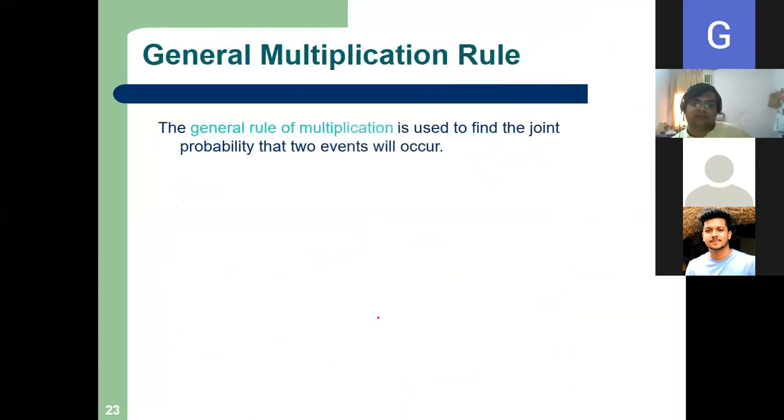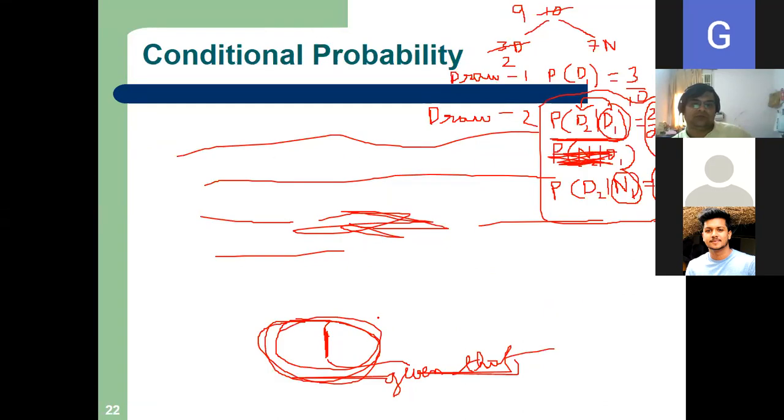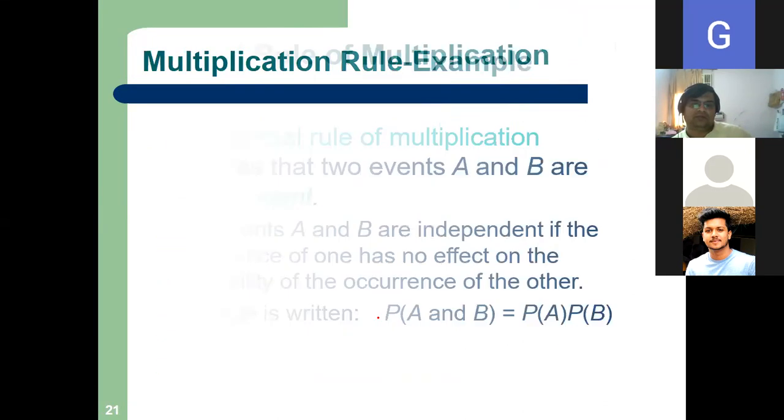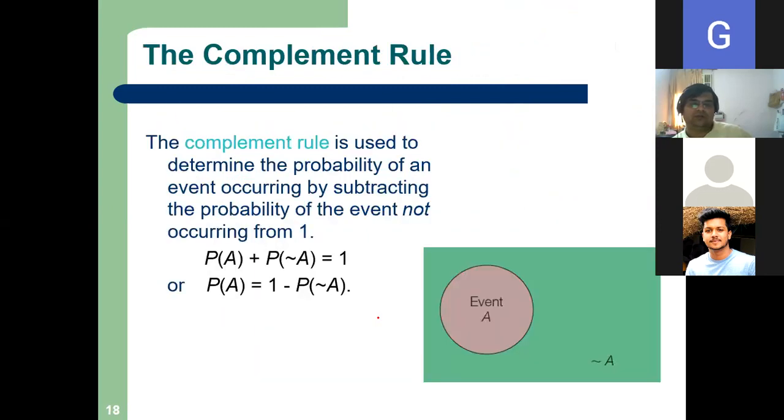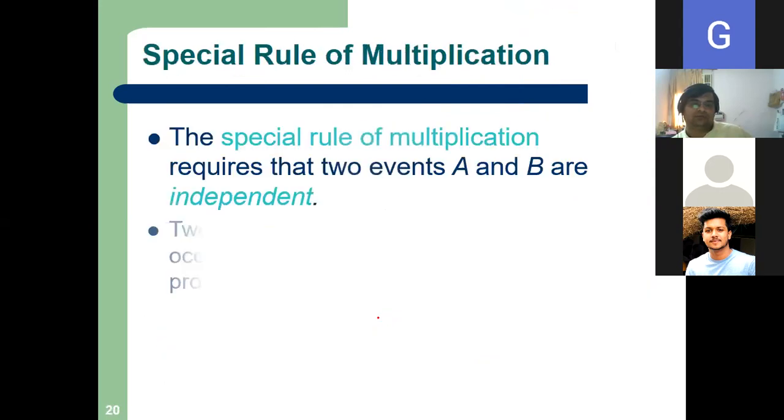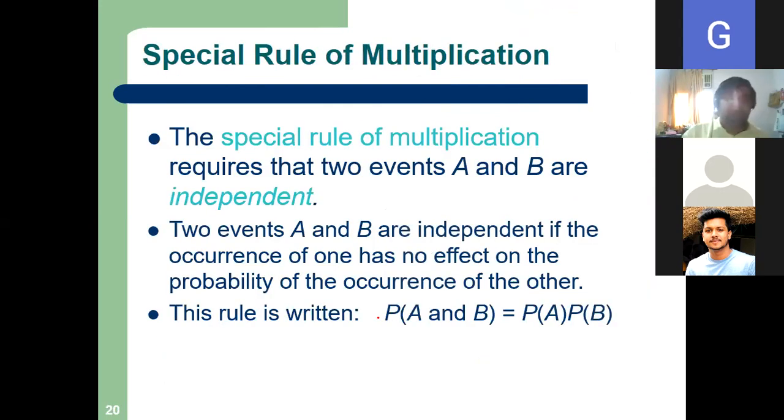Let us study the multiplication rule. There are two rules. One is called the special rule of multiplication, which requires that two events A and B are independent.